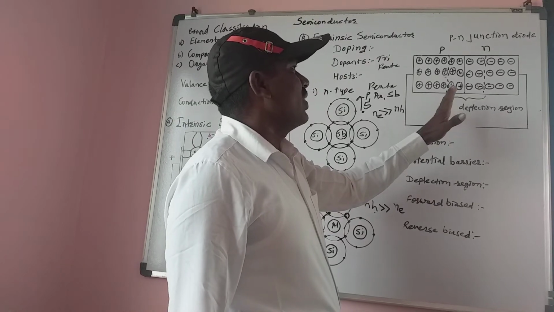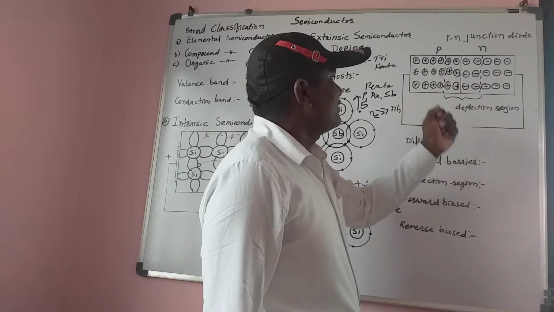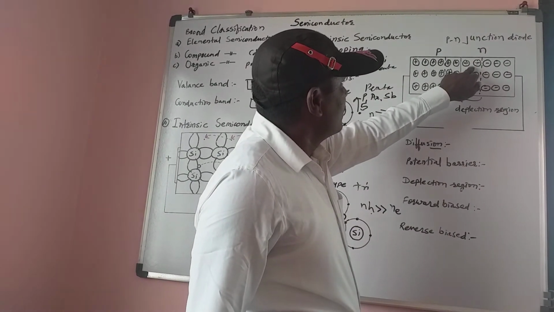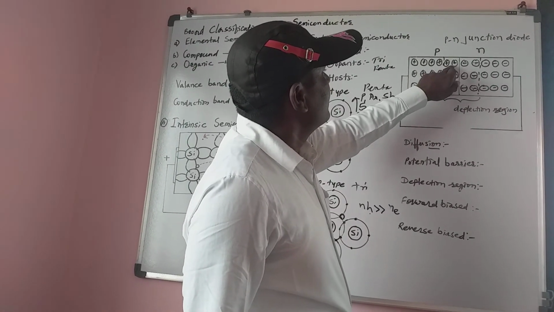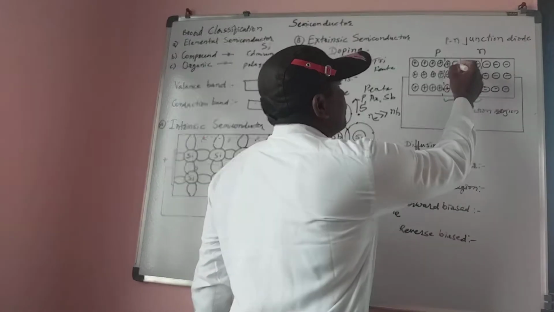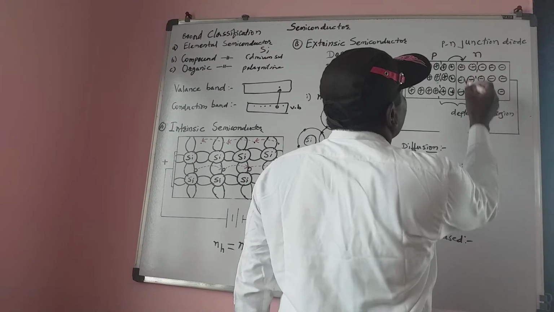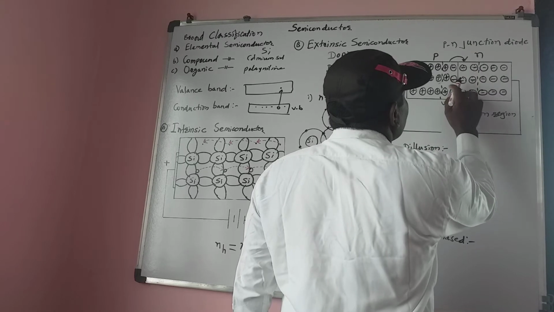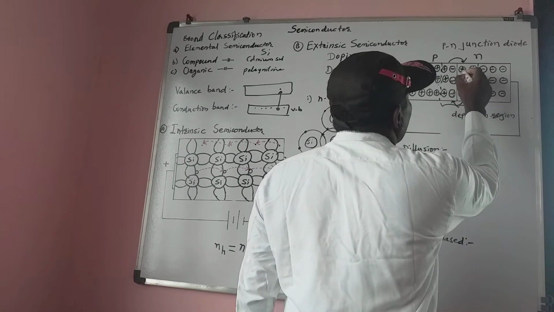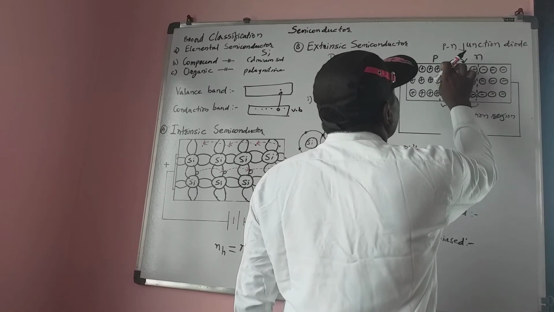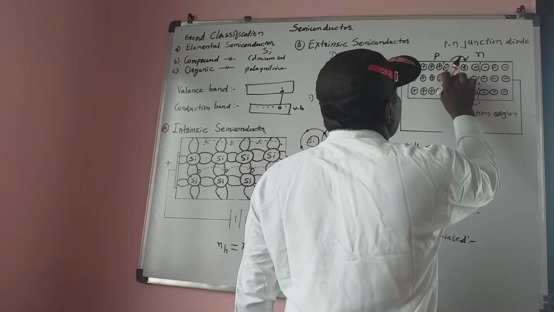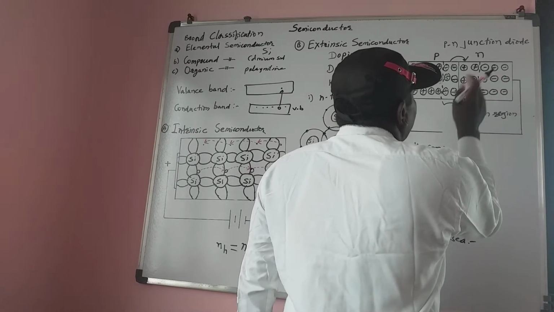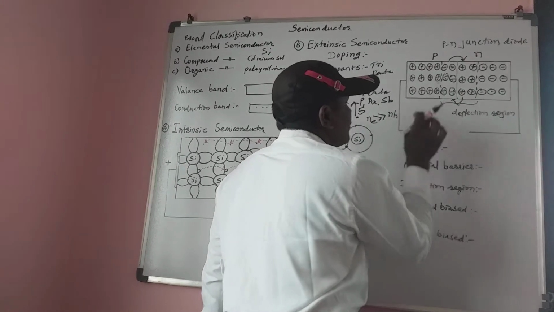The exchange of electrons at the junction is called diffusion. The holes transfer to this side and the electrons transfer to that side. That means here we get electron charge carriers, and there we get holes. Again, at the next level, we get electron charge here and holes there. The exchange of ions at the junction is called diffusion.